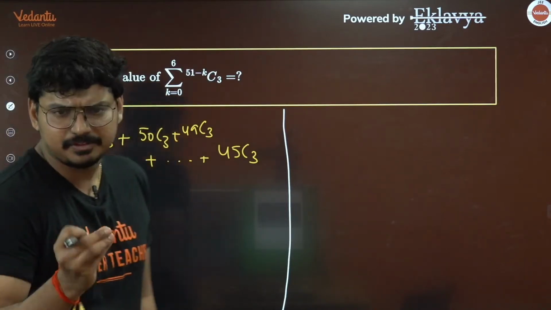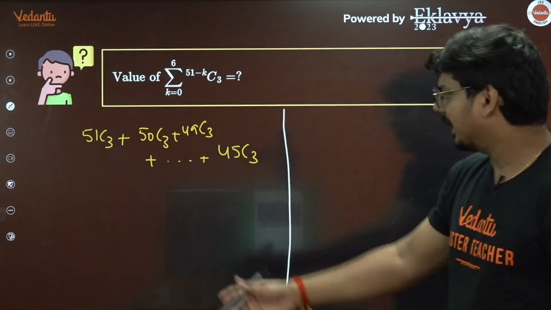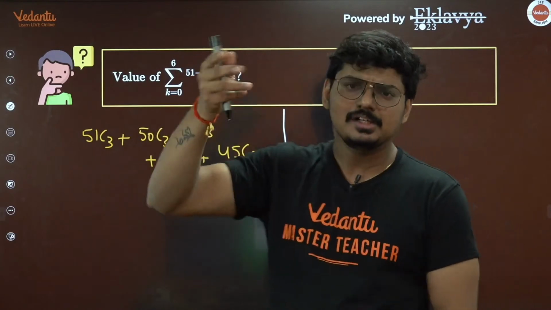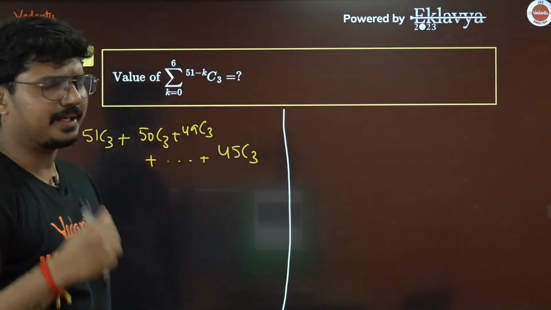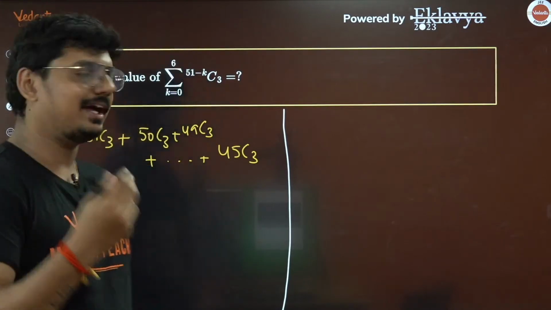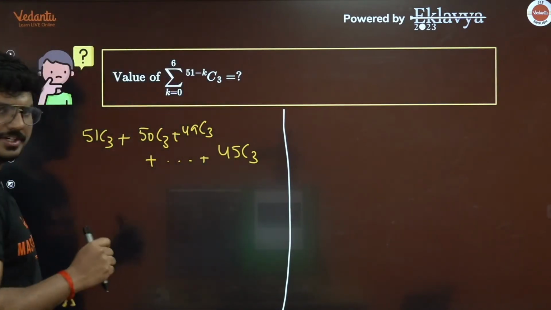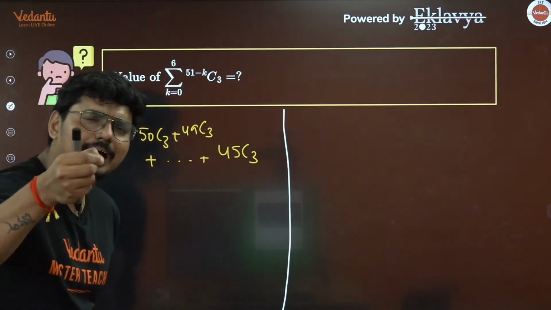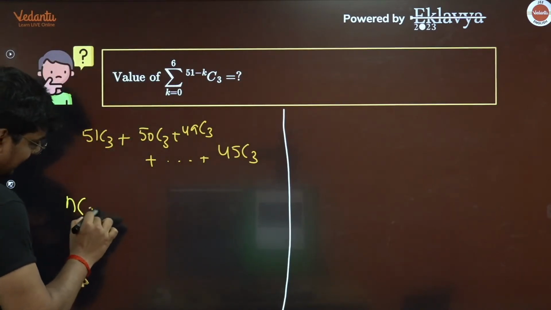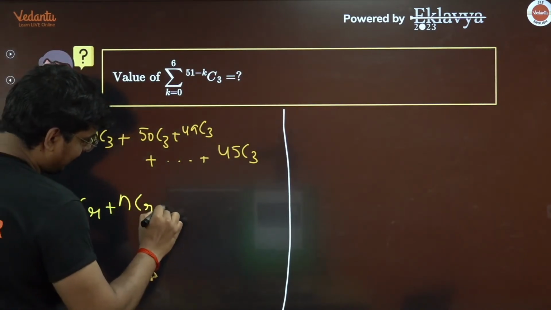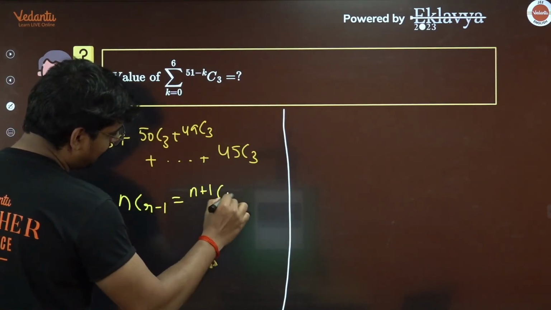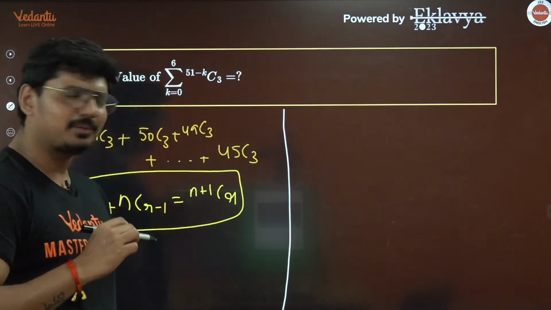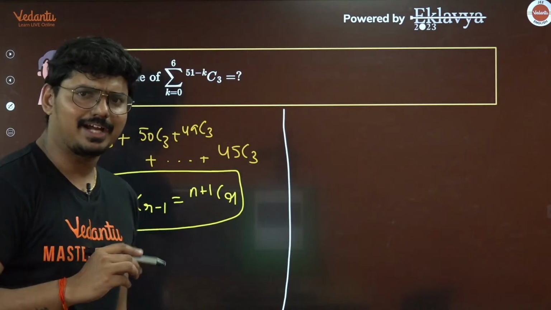But let me tell you, how do you simplify this, guys? You can't start finding the values of 51 C3, 50 C3, 49 C3. It would become very lengthy for you. So instead of that, what you can do in this question is, you remember the rule called Pascal's rule, which is NCR plus NCR minus 1 is equal to n plus 1 CR. Definitely, we have learned this rule.